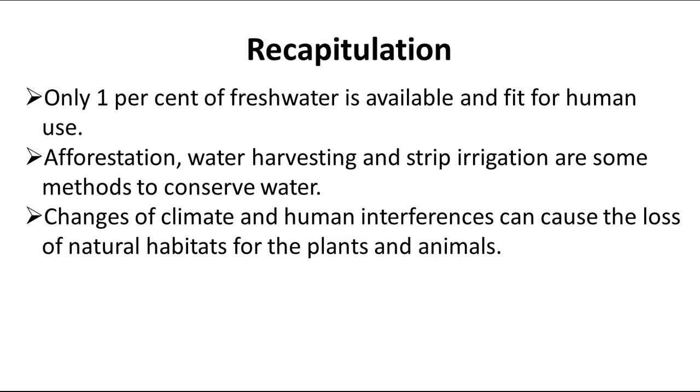Next we studied that only 1% of fresh water is available and fit for human use. The rest of the water is either salty or in the form of ice in glaciers or mountain caps. Then we studied that afforestation, water harvesting and strip irrigation are some methods to conserve water. And in the last we studied that changes of climate and human interference can cause loss of natural habitat of plants and animals. So this is all about today's chapter.